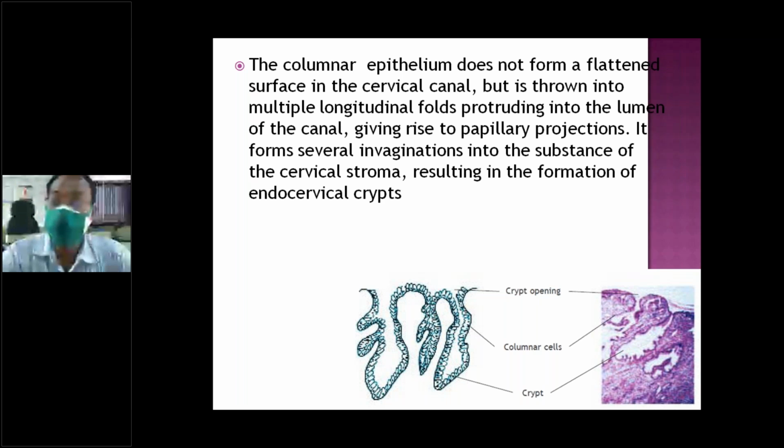So when the cells go inside, they throw into papillary folds and form a crypt. This is a crypt, this is a crypt. This is low power, this is high power. Columnar cells are folded and projected like papillae in between. That is a crypt.